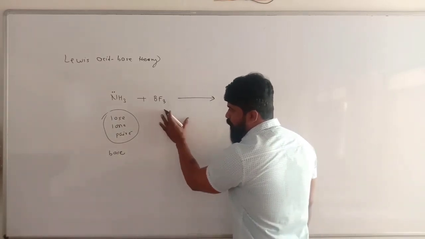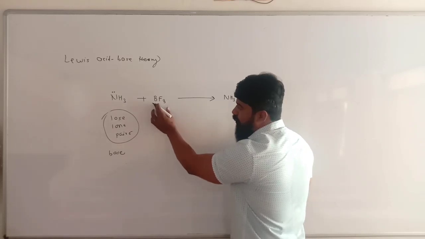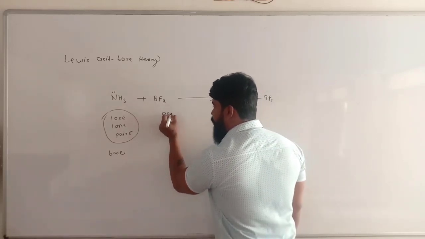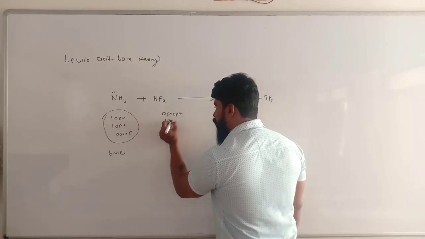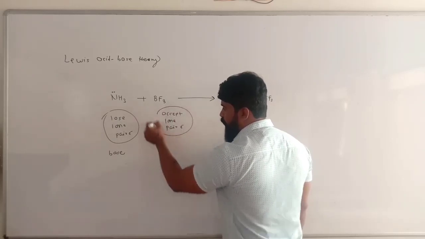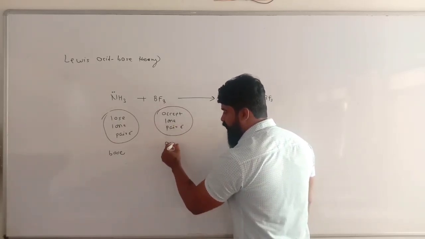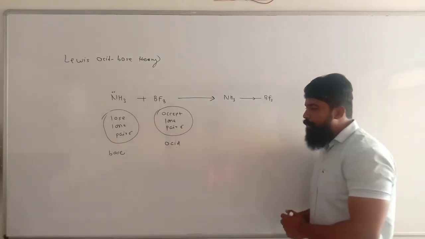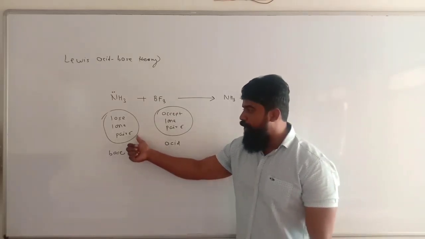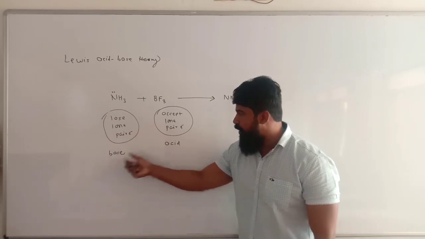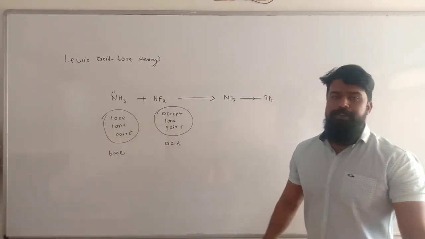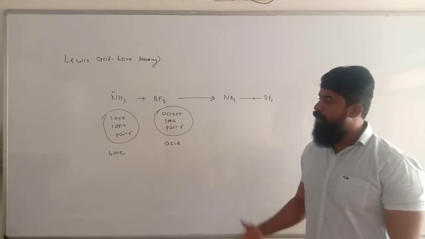While BF3 is a substance in which boron is an electron deficient center, so BF3 has the ability to accept a lone pair of electrons. So a substance which can accept the lone pair of electrons is called an acid. This is the very simple concept of acids and bases given by Lewis. A substance which can donate the lone pair of electrons is the base, and a substance which can accept the lone pair is called the acid. This is the classification of acids and bases on the basis of the Lewis theory.